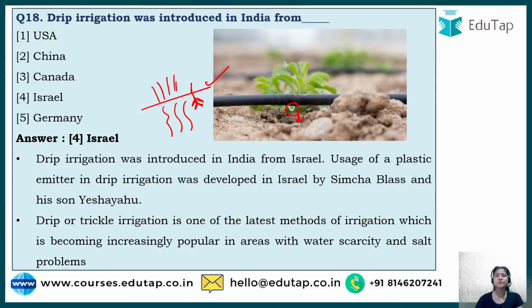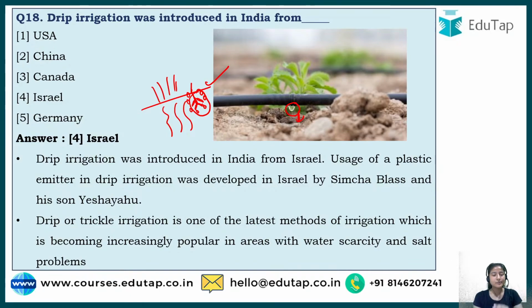Day before yesterday we studied the different forms of water that exist in the soil. In a place where there is already scarcity of water, if we go for normal irrigation, the water would go down and the roots would not have much water available. This technique provides water at the root area, and the water remains only till here, because it goes into the soil drop by drop and cannot percolate deep inside the soil.